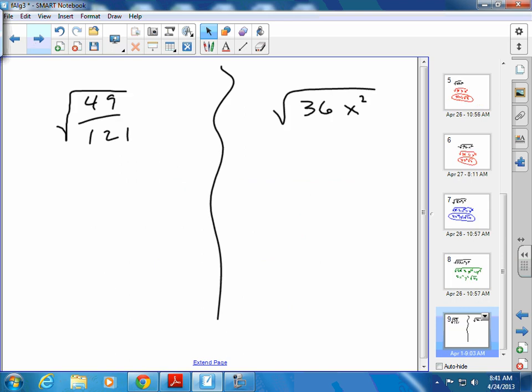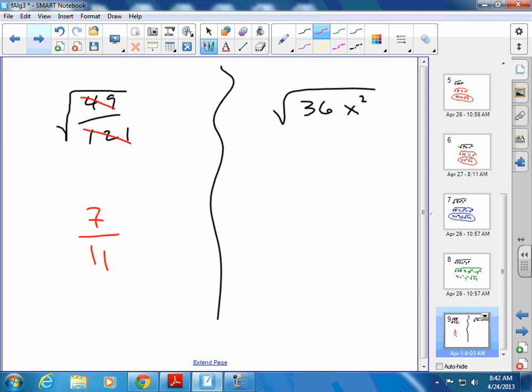Oh, nice work. Okay, here's a couple other tricky ones. Okay, do we need to break up anything here? Is 49 and 121 on our list? Yeah. They're both on the list. So if we take the square root of 49, it's 7, and this would come out as 11. Do I still have radicals over that if I brought them out evenly? No. And you'll probably see answers where they still have radicals over the top. It's just 7/11ths. Okay? Don't put square roots over the top. It's not 7/11 where you get Slurpees. It's 7/11ths.